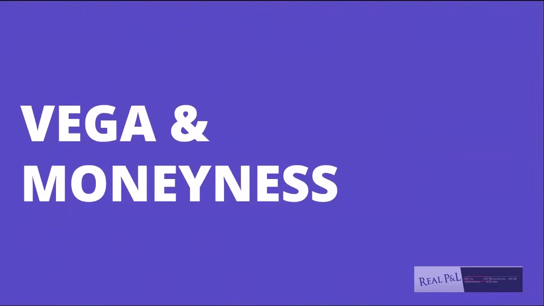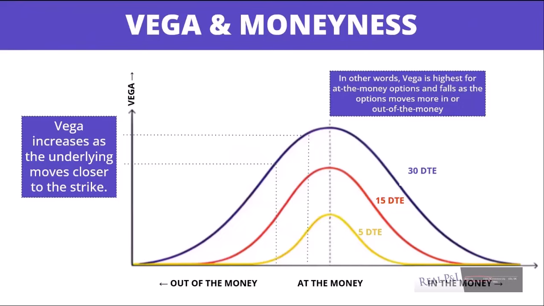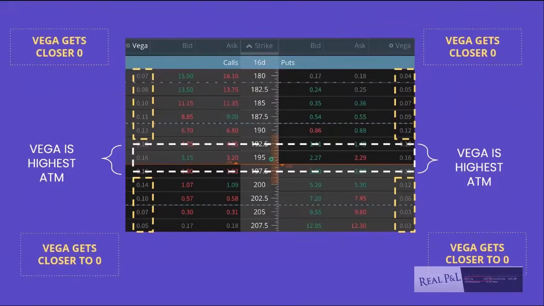Vega and moneyness. Vega increases as the underlying moves closer to the specific strike that's at the money. So in other words, Vega is highest for at the money options and falls as options move more in or out of the money. And we'll look at an options chain as an example.